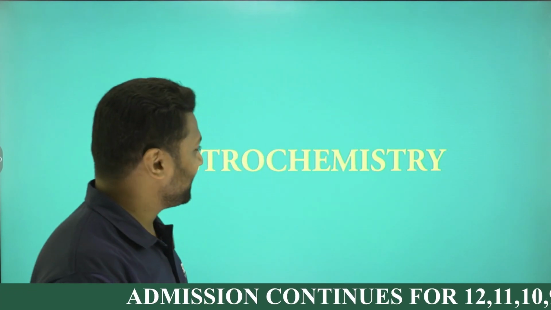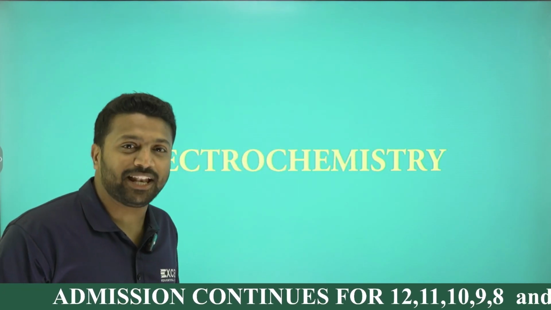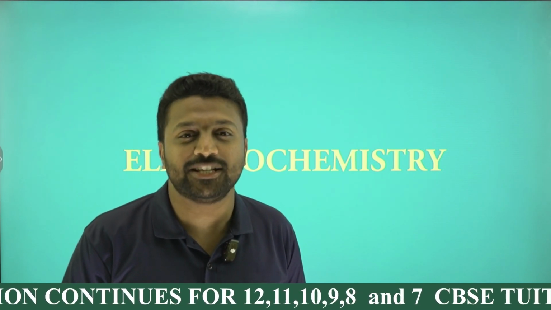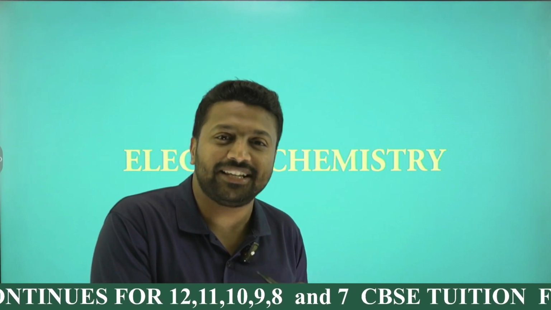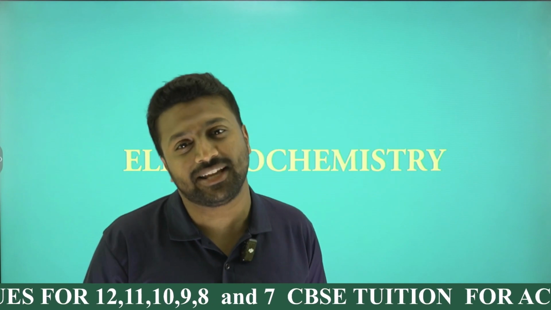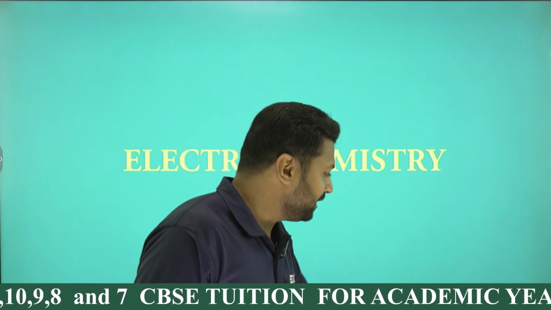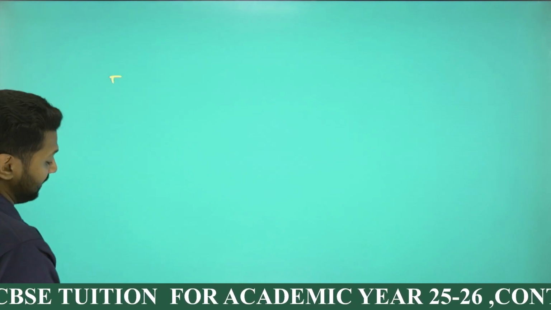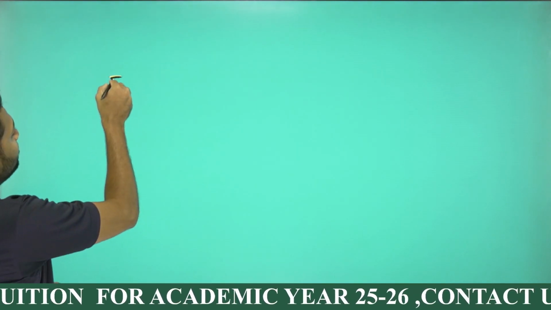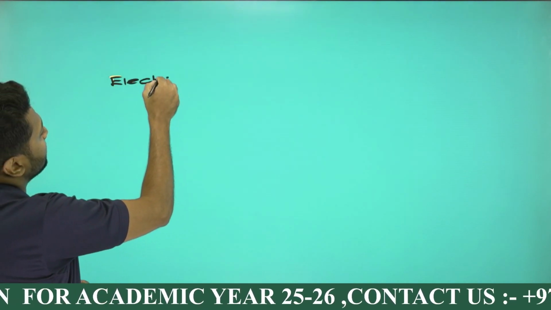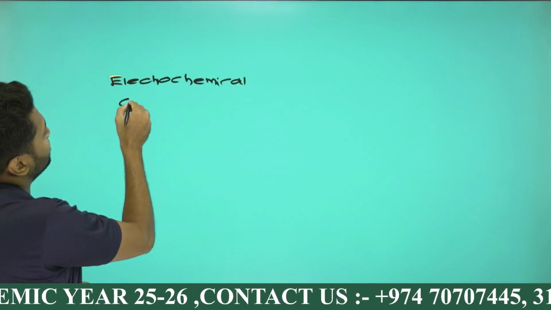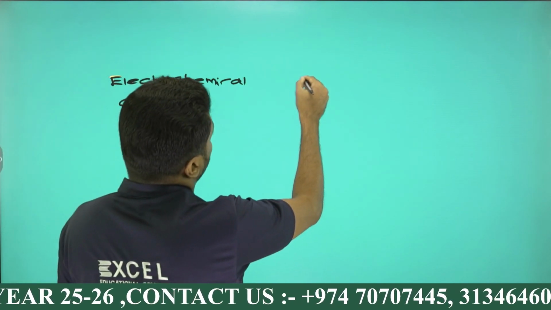Start. Regarding electrochemistry, what is meant by electrochemistry? Electrochemistry is a branch of chemistry dealing with the conversion of electrical energy to chemical, or I can say chemical to electrical. Anyway, I'm dividing the entire chapter into three segments: electrochemical cell, electrolytic cell and commercial cell.